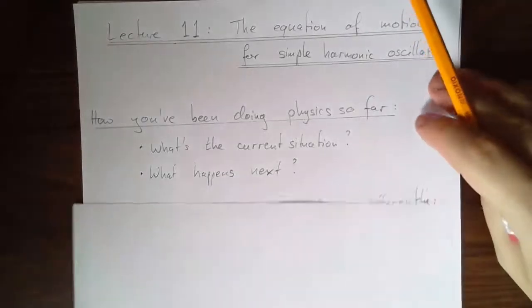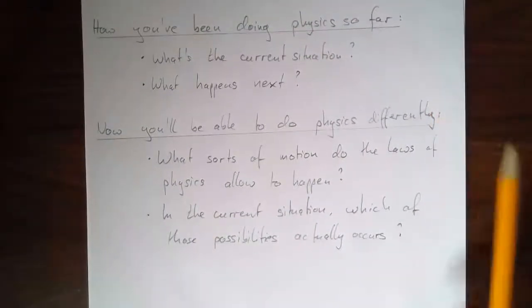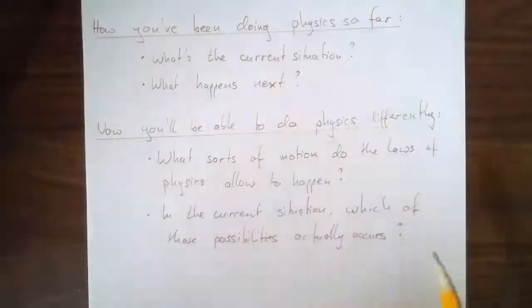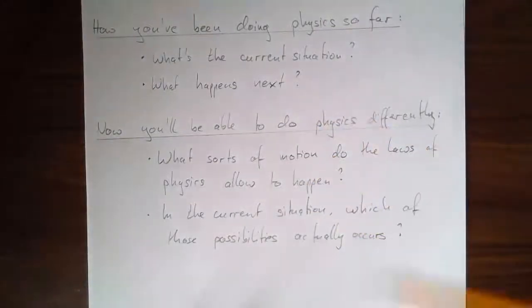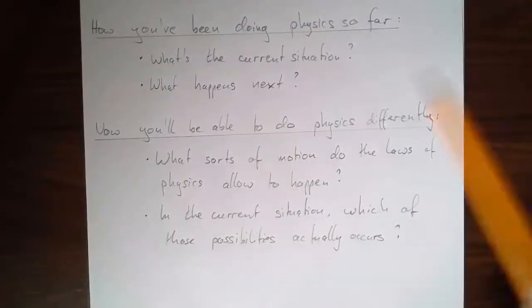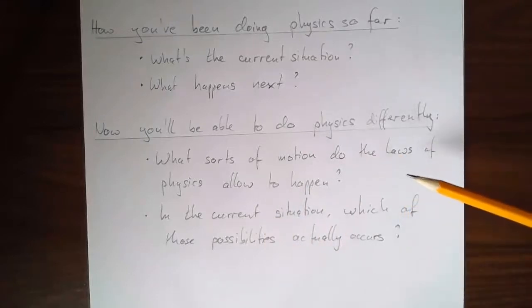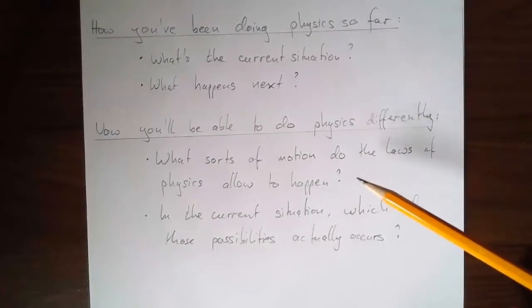So now here is a new way of doing physics. That is essentially what equations of motion are about. We'll see that in practice in a very simple example here in simple harmonic motion, and we'll meet it again later in different situations. Instead of starting with a specific situation, we're going to start just with the laws of physics.